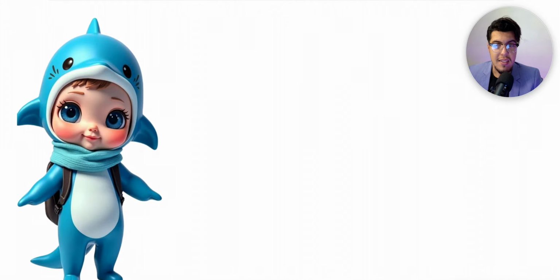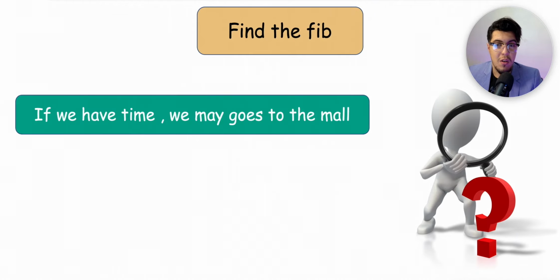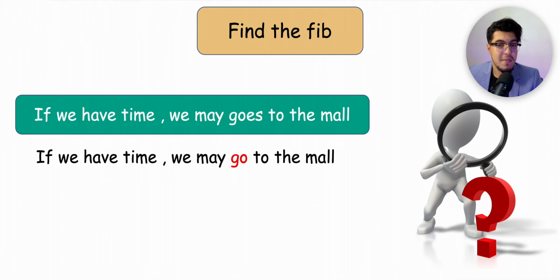And now let's have some practice with Dolphin, of course. First, I want you to find the verb in the following sentence. If we have time, we may go to the mall. Yes, it's go, correct. If we have time, we may go to the mall, not goes.